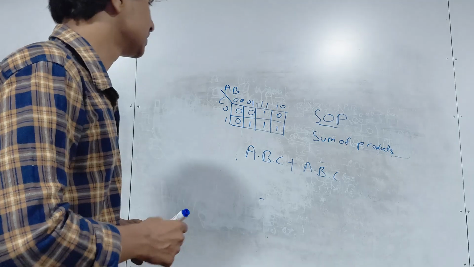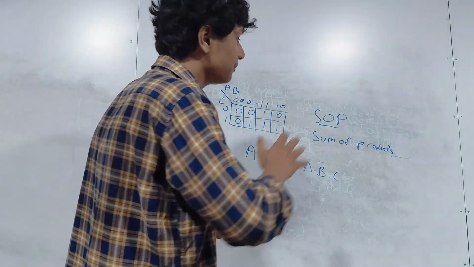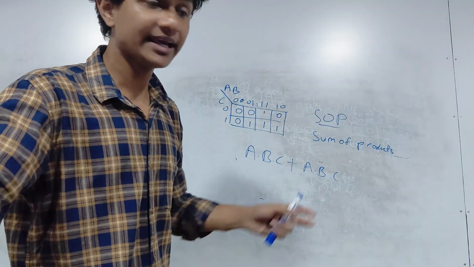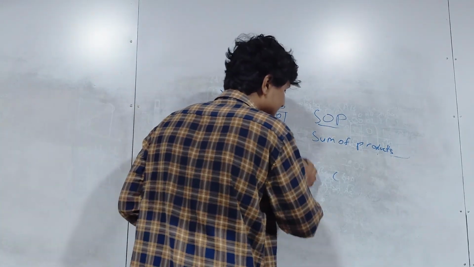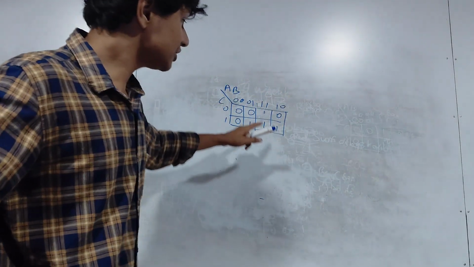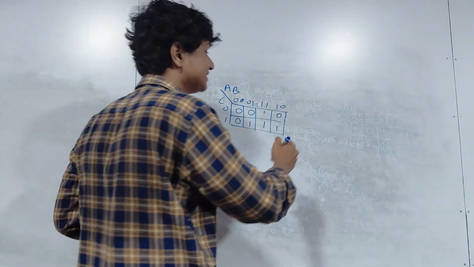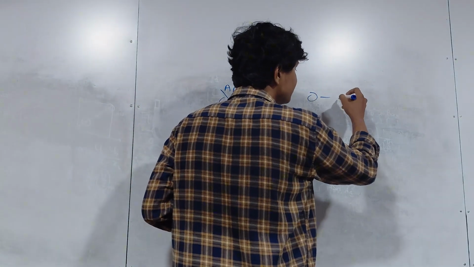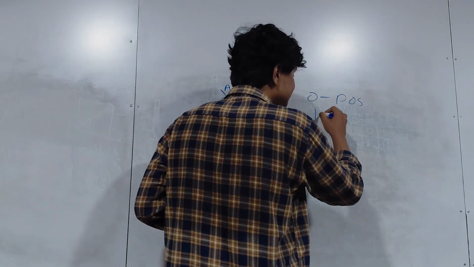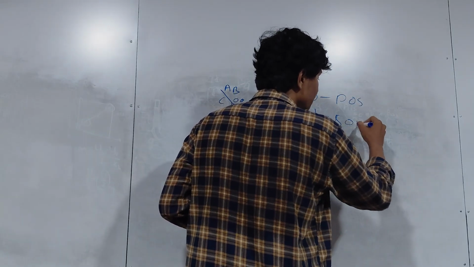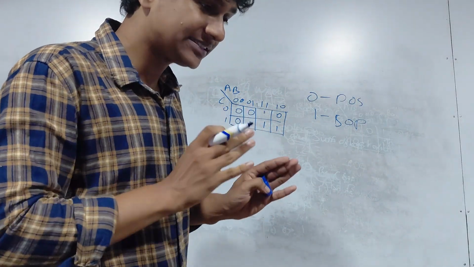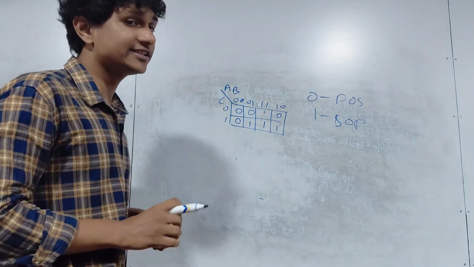Now, how I'm going to derive SOP and POS from this is like this: the zeros in the table give you the POS, and the ones give you the SOP. Remember this clearly. If you can differentiate them very well, you can easily score marks in this.